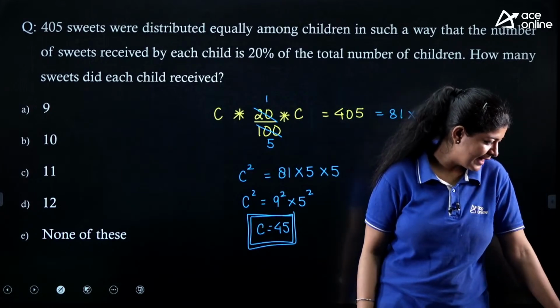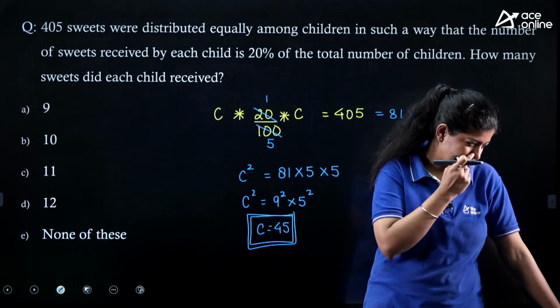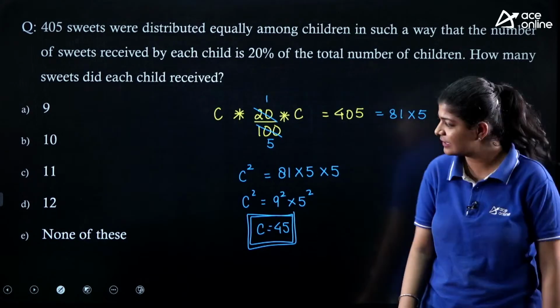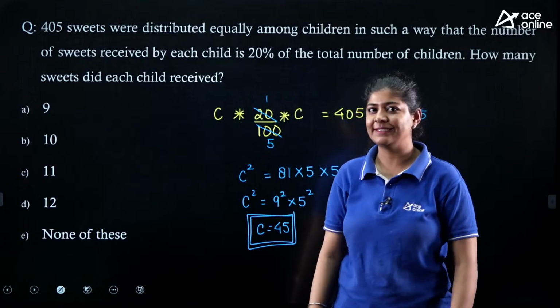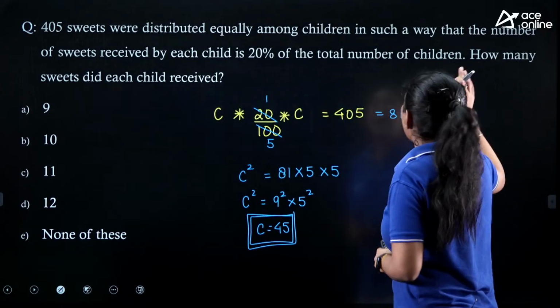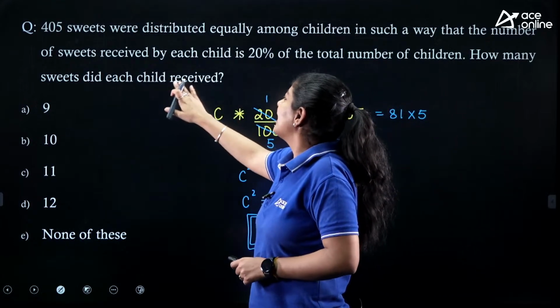But the question is asking, very good Rakesh, very good Deepak. Now the question is asking, how many sweets did each child receive?